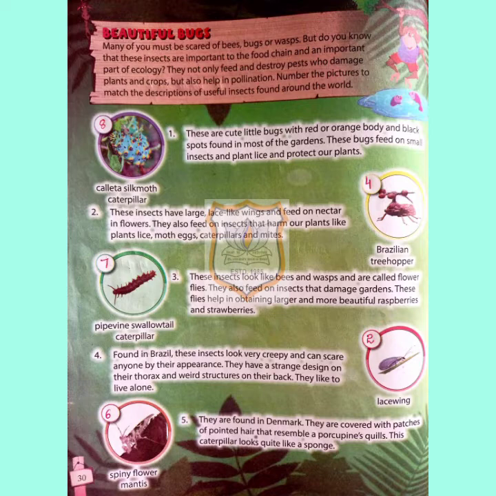So many of you must be scared of bees, bugs or wasps. But do you know that these insects are important to the food chain and an important part of ecology? They not only feed on and destroy pests who damage plants and crops but also help in pollination. So children, first of all, what are bugs? Bugs means a small kind of insect.